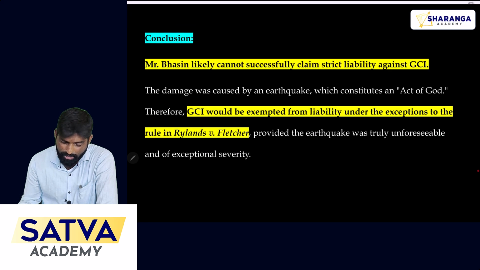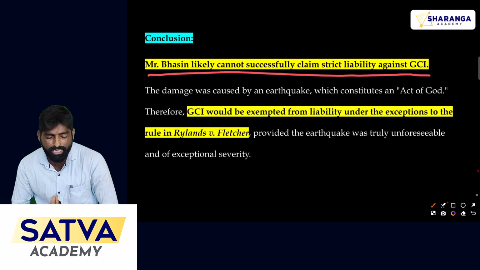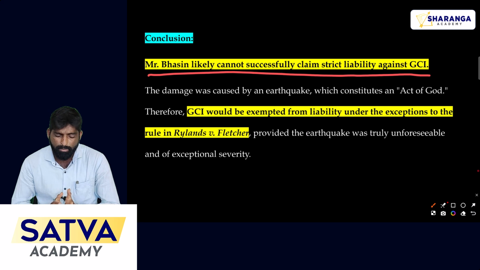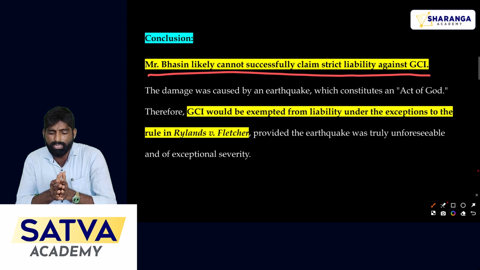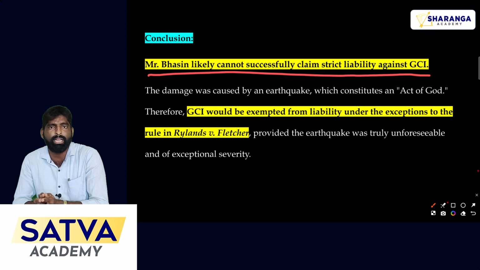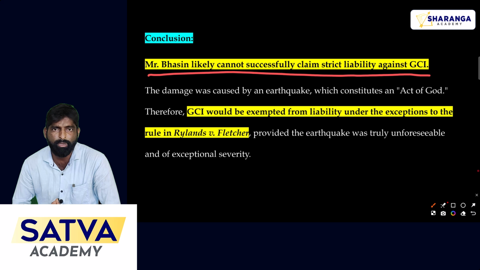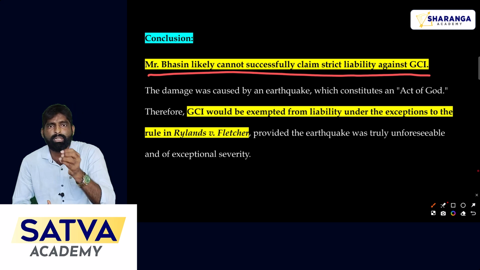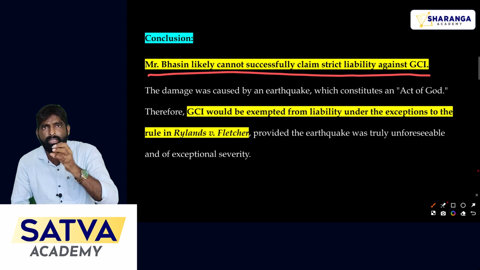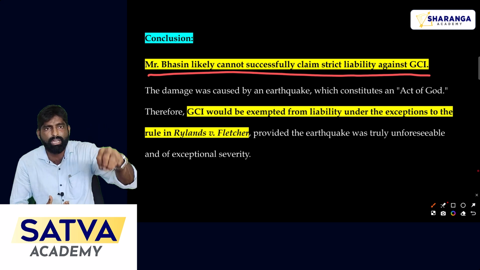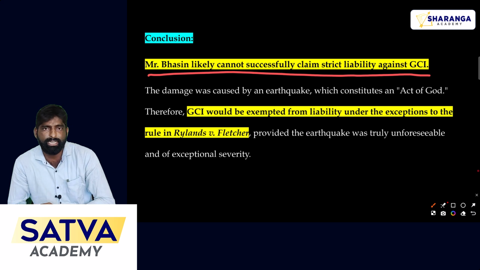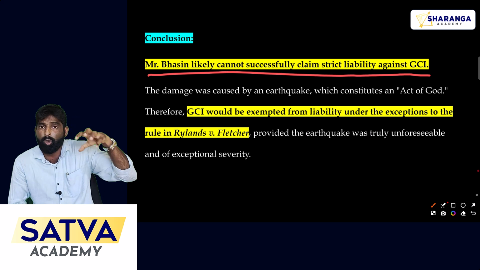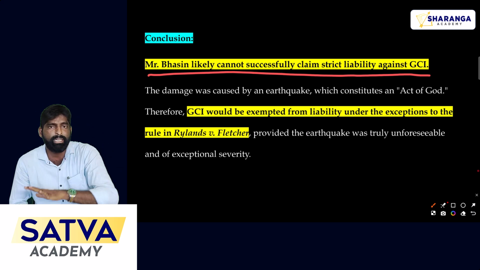So let's see the conclusion here. This is the conclusion to be given in this question. Here Mr. Bassin is not getting the compensation because he cannot apply strict liability on GCI company. What strict liability says is, even though you don't commit the wrong, sometimes you have to pay the compensation when your company's worker or staff commits any wrong, and because of that wrong, if a third party faces any damages, in such cases the employer is liable even though he doesn't commit any wrong.